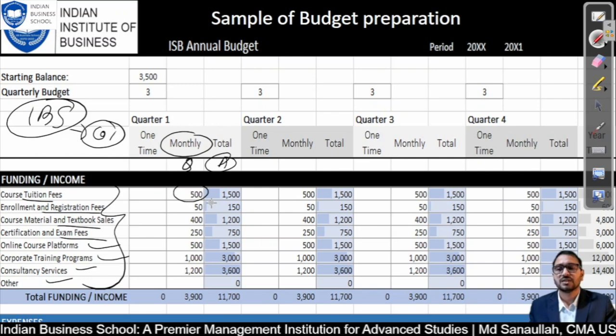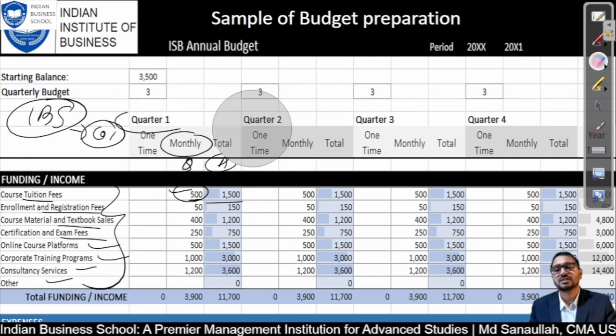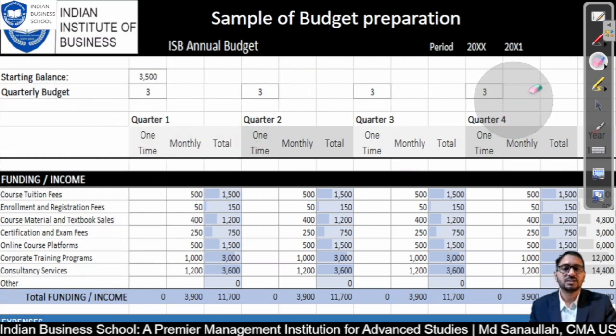So here we have taken, for example, quarter one. In quarter one we are assuming monthly we will generate 500, and quarterly we will generate accordingly. This is what we are going to generate as we have predicted. Maybe from January to March, and people may pay March revenue in April, like this. For December also we will get revenue in January. It depends on the nature of the business, whether you are billing first and getting paid later, or billing in advance. Based on that you have to understand the business and calculate.